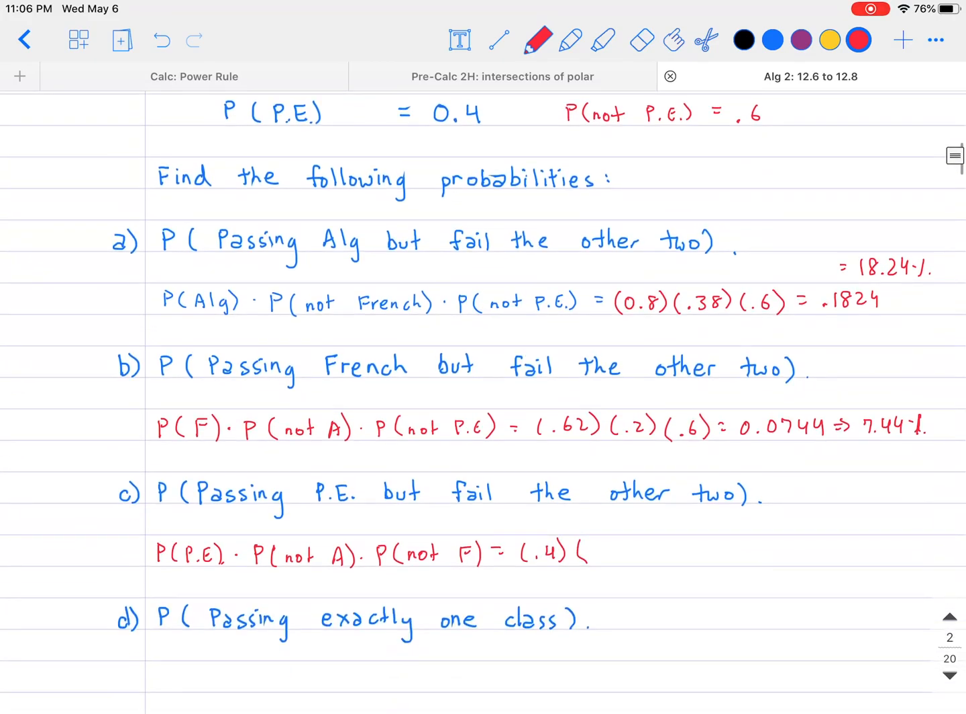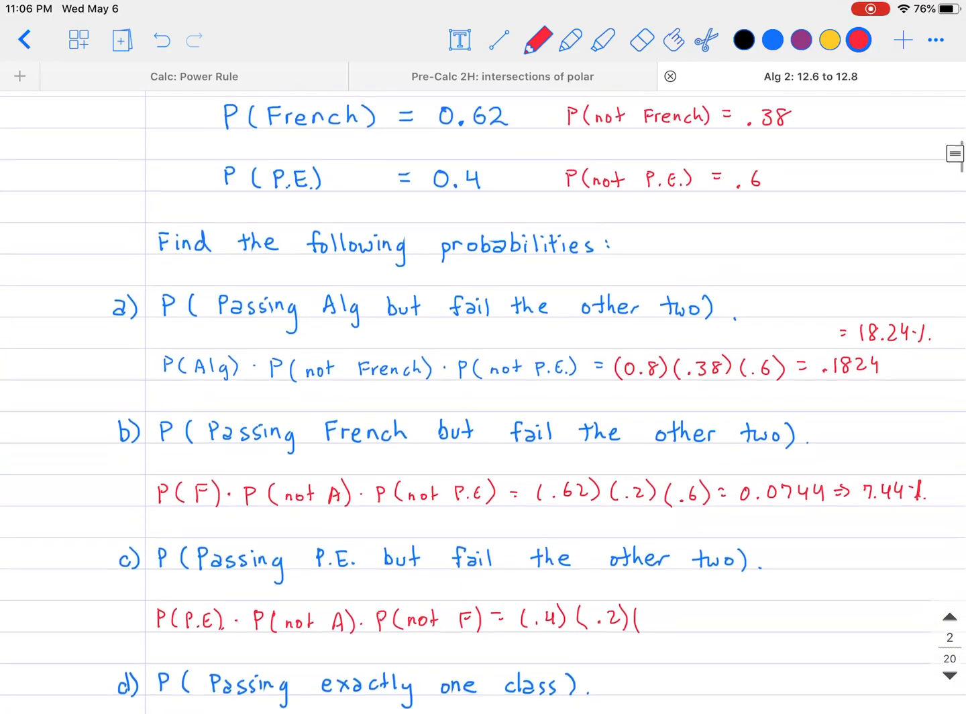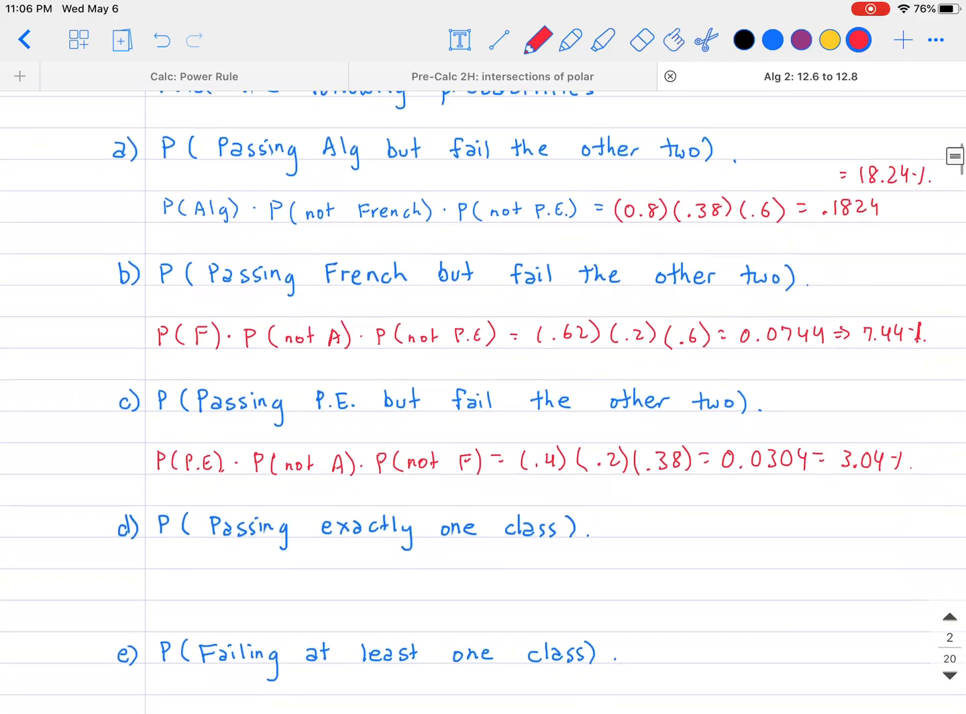So that's 0.4 multiplied by not algebra, that is going to be 0.2, and then not passing French. Oh, sorry, you are passing PE, but you are not passing French, so that's going to be 0.8 then. So let's see. So that's 0.2 multiplied by 0.4 and multiplied by 0.38. So that comes out to be 0.0304. So that tells me that you have a 3.04% chance of that happening. Okay, so those are not too bad.